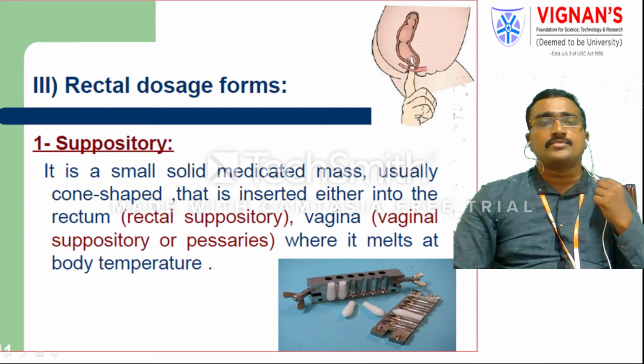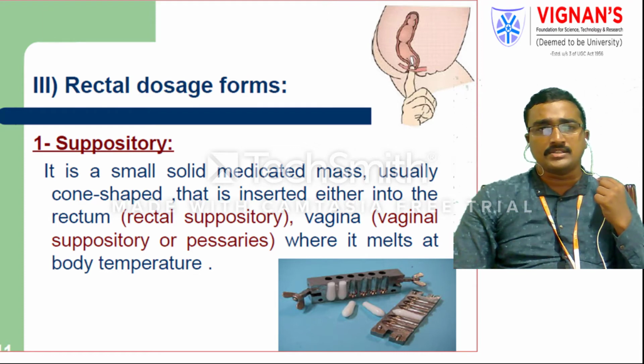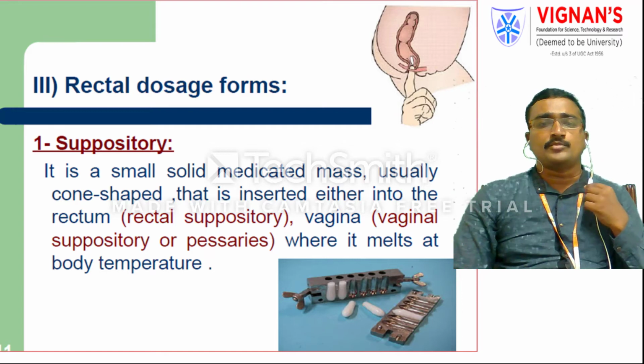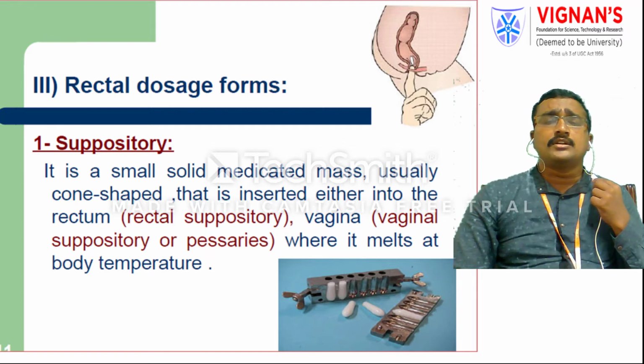So the rectal dosage forms include suppositories, pessaries, nasal cones, or ear cones. There are different types of suppositories: rectal, vaginal, urethral, nasal, and ear. Suppositories are small solid medicaments, usually cone shaped, that are inserted into either the rectal area or the vaginal area. If inserted into the rectum, it is called a rectal suppository. If inserted into the vaginal area, it is called a vaginal suppository or a pessary.